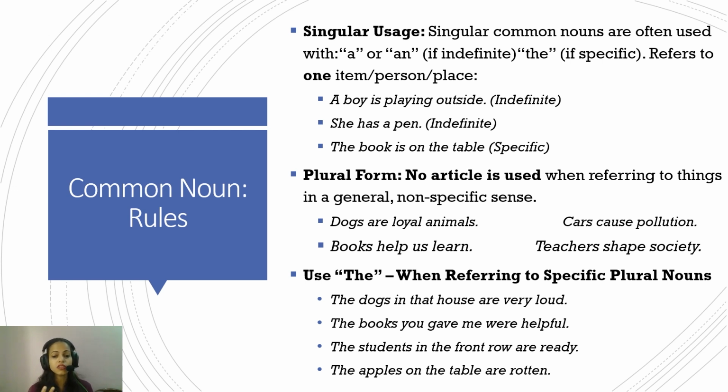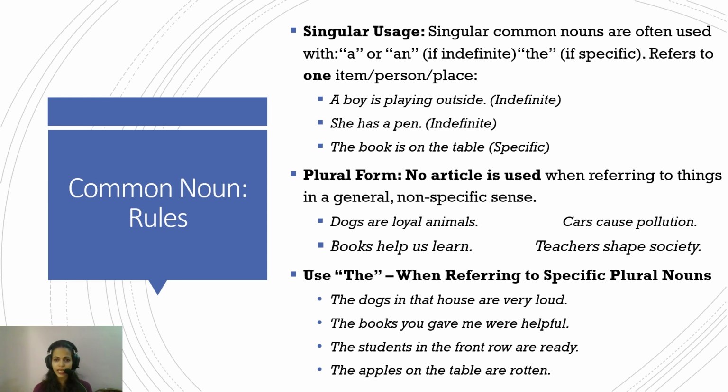Again, in the statement, the books you gave me were helpful, we're talking about those specific books that you gave me. So the will be used. The students in the front row are ready. Again, we are referring to that specific set of students. So in a specific situation, the noun will be preceded by the. The apples on the table are rotten. Again, we are specifically referring to the apples on the table, and hence the will be used.